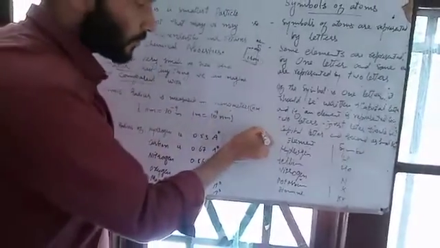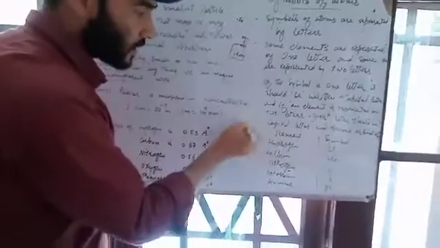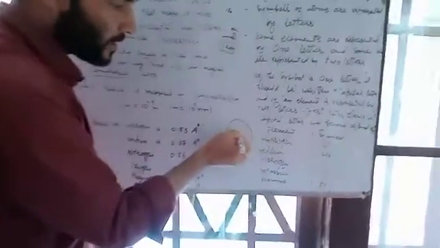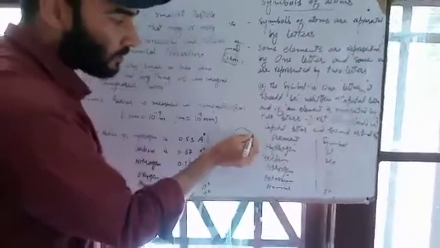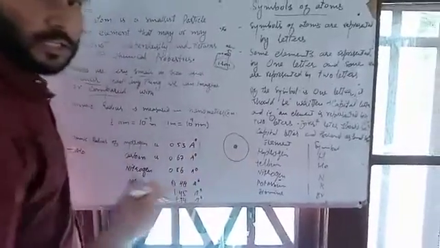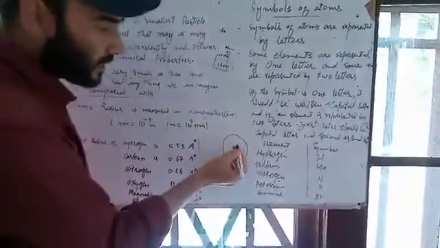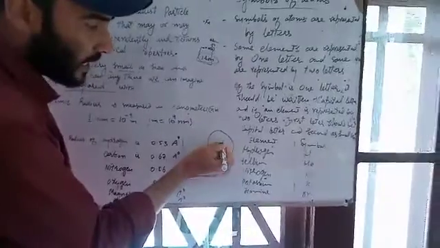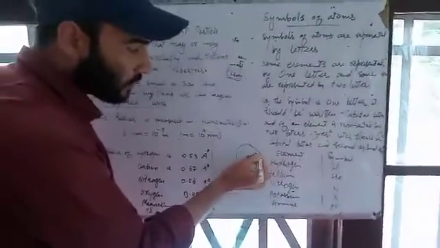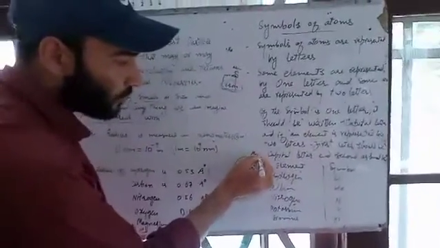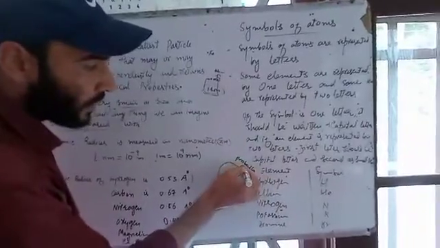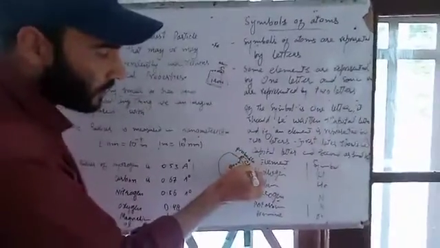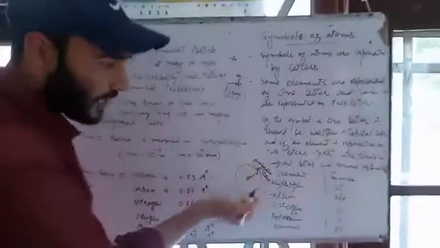If we consider the atom, usually the atom is a circular thing having a nucleus in the center, and the outer region is considered the probable electron cloud. That means the level up to which the electrons are present.